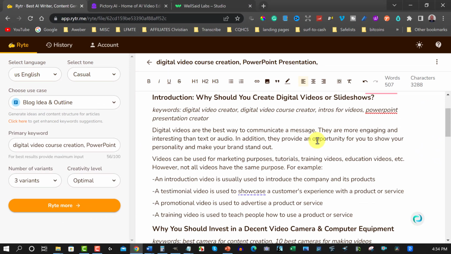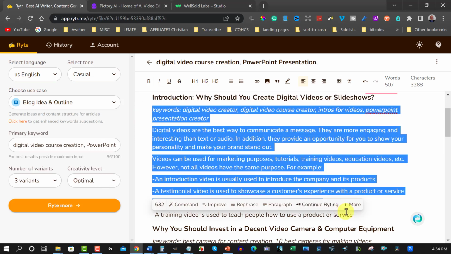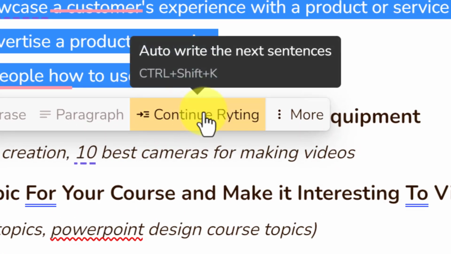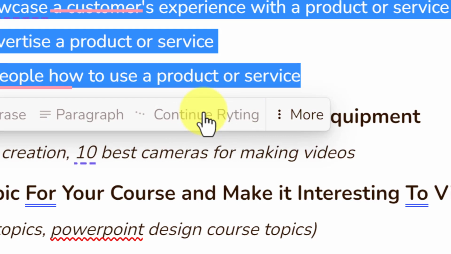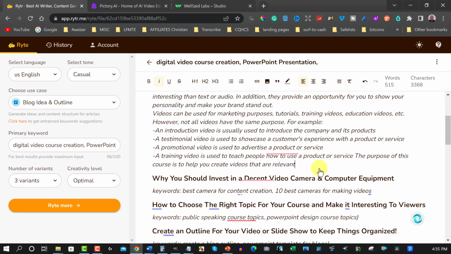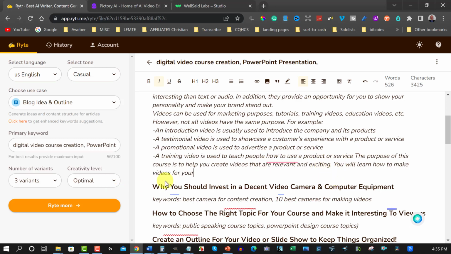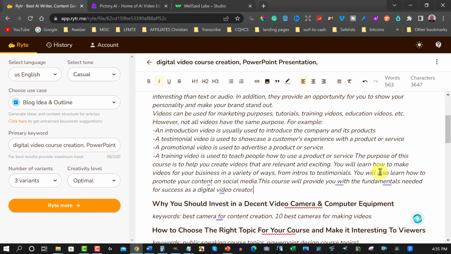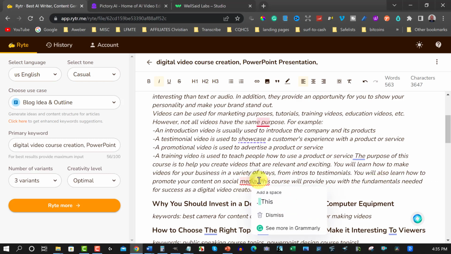Now, if I wanted to, I can expand on this. And I do want to do that. So what I'm going to do is highlight over the keywords just here. Go over the top here, and as you scroll up, you'll see it says here, continue writing. So we're going to have it continue writing for us and allow it to do its thing. Okay, so here it comes. As you can see, the purpose of this course is to help you create videos that are relevant and exciting. You will learn how to make videos for your business in a variety of ways, from the intros to testimonials. You will also learn how to promote your content on social media. Then we can put a little space there.